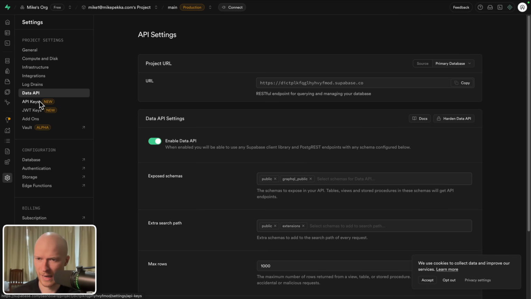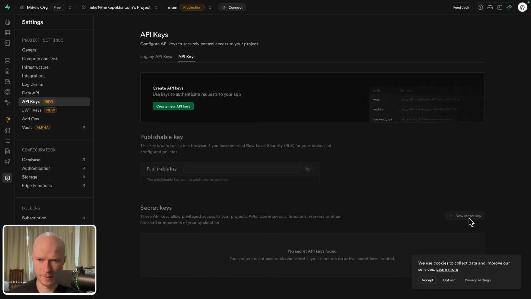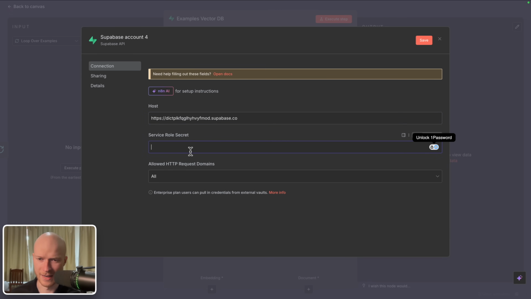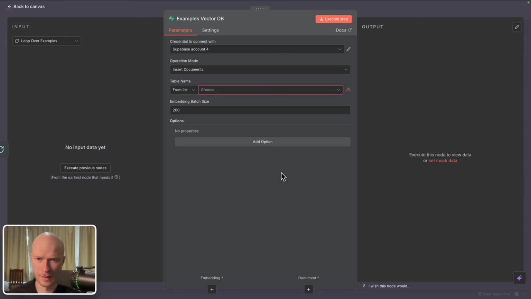You have to click on API keys here, and then on API keys, and then click on create new API keys. And now we have a new API key. And paste it here inside of n8n where it says service role secret, and then save. Connection tested successfully, which means we can now close this. Then we have the ability to choose our table. In our case, that was the examples table that I just created. So that's what we're going to use as our vector database.